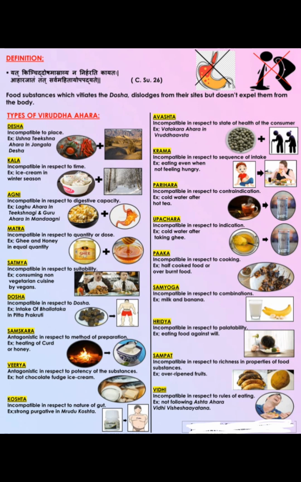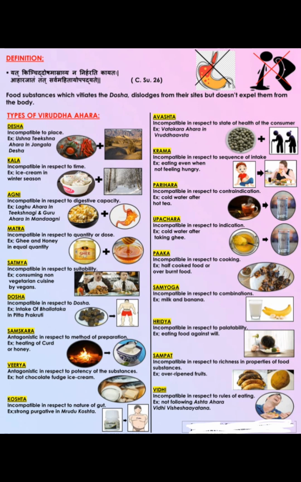So whatever food substance you are eating, it will vitiate the dosha, and it will make the dosha move from its site. You are eating some food items, and it leads to dosha vitiation, and the vitiated doshas start moving from their own site, but it will not expel them from the body. That is called viruddhahara or viruddha doshas.